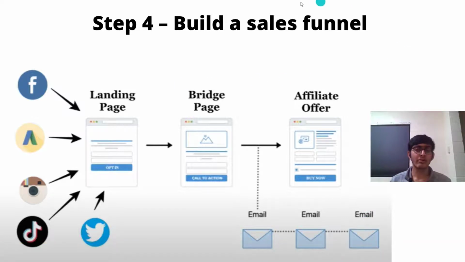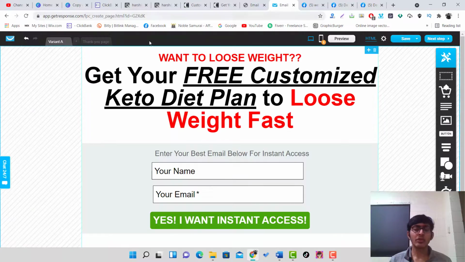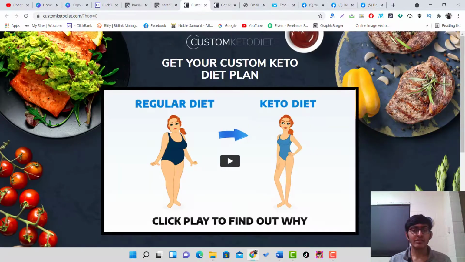Now I will show you how you can make a sales funnel of the keto diet product that we already chose. So here you can see I made a sample landing page for the product that we are promoting. Want to lose weight? Get your free customized keto diet plan to lose weight fast. And I made this title from the sales page of the product. See here, get your customized keto diet plan.